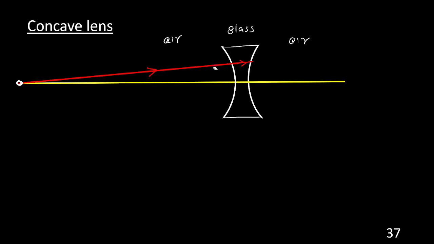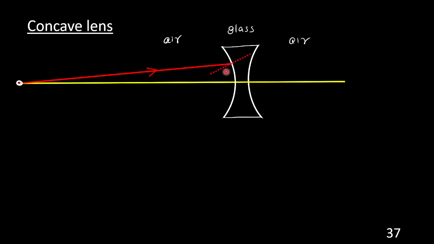When light enters from one medium to another medium, definitely it will deviate, either bending towards the normal or bending away from the normal. One of the two will take place. So let me draw the normal at this point. I am drawing a perpendicular line to the boundary at the point of incidence.